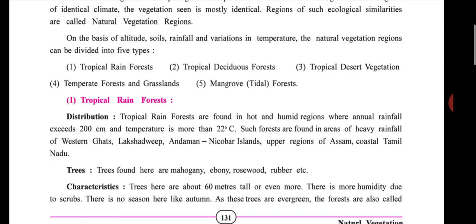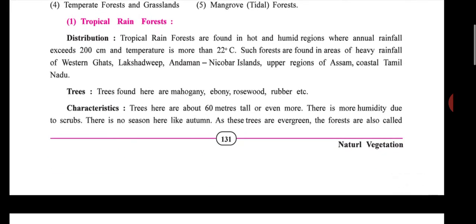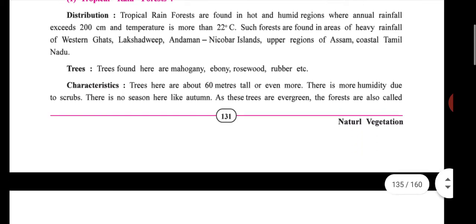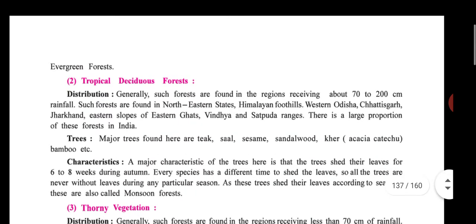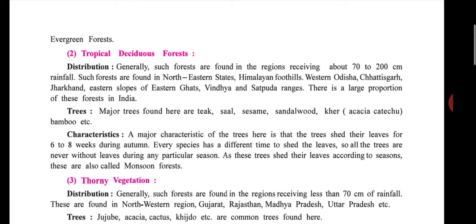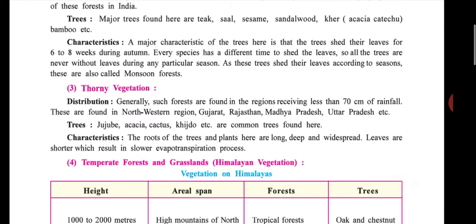Trees in tropical rainforest: mahogany, ebony, rosewood, and rubber. Second, deciduous forest: teak, sal, sesame, sandalwood, khair, and bamboo. And in third: jujube, acacia, cactus, and khijudo.